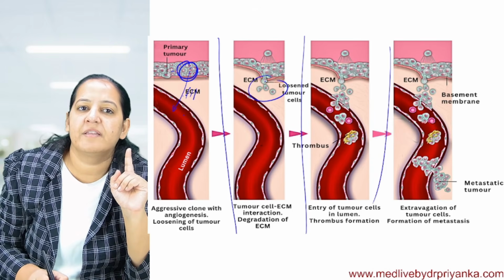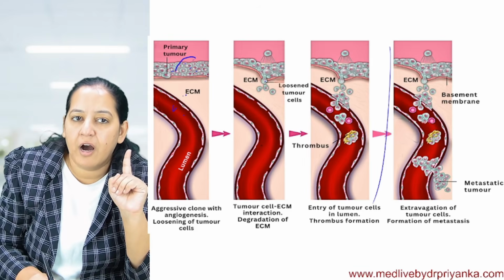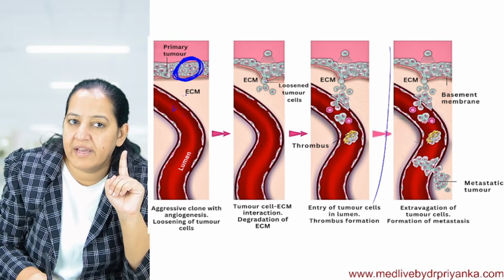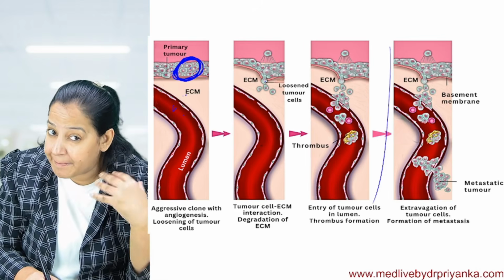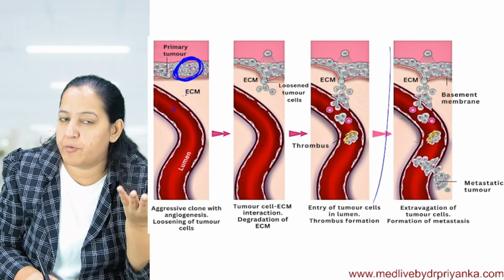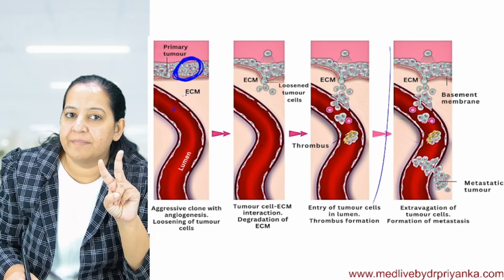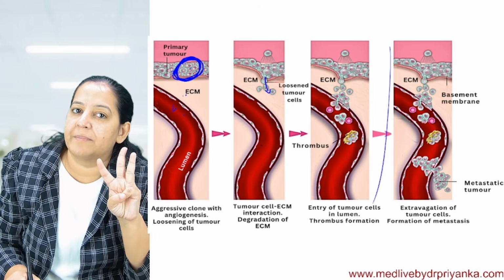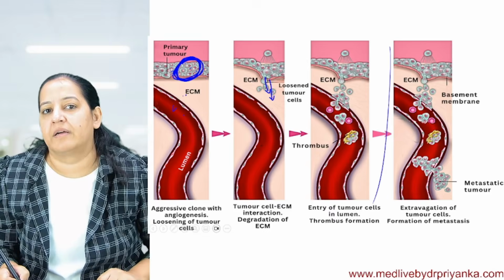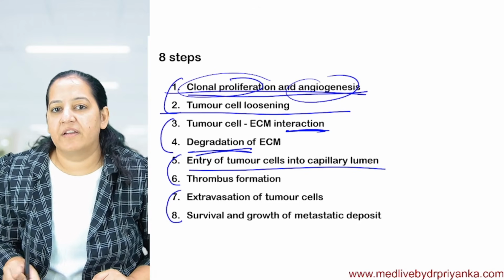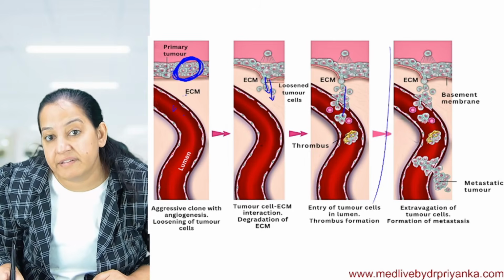So what are the first two steps? A cluster in the primary tumor become hyper aggressive, doing clonal proliferation and angiogenesis. The second step, they get loosened. The third step, they interact. And the fourth step, they degrade the ECM and enter it. Now, the fifth step: they enter the blood vessel. Finally, they have entered the blood vessel.